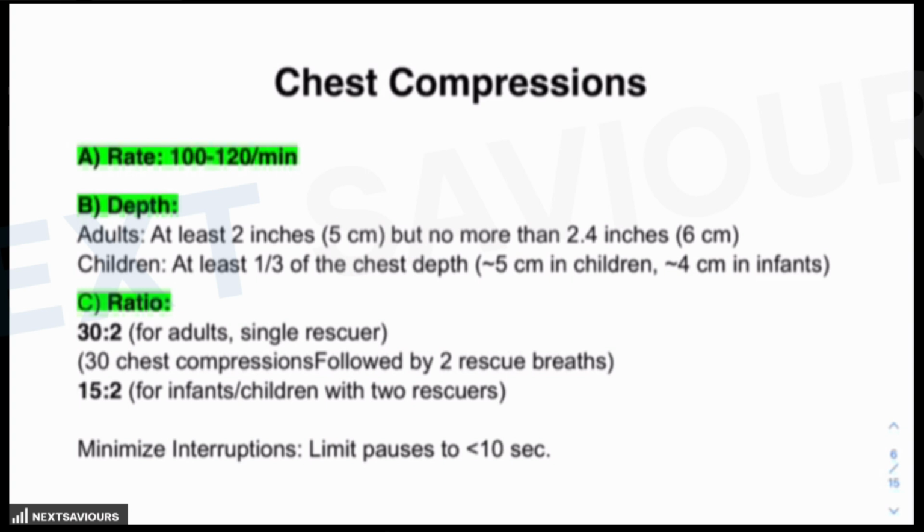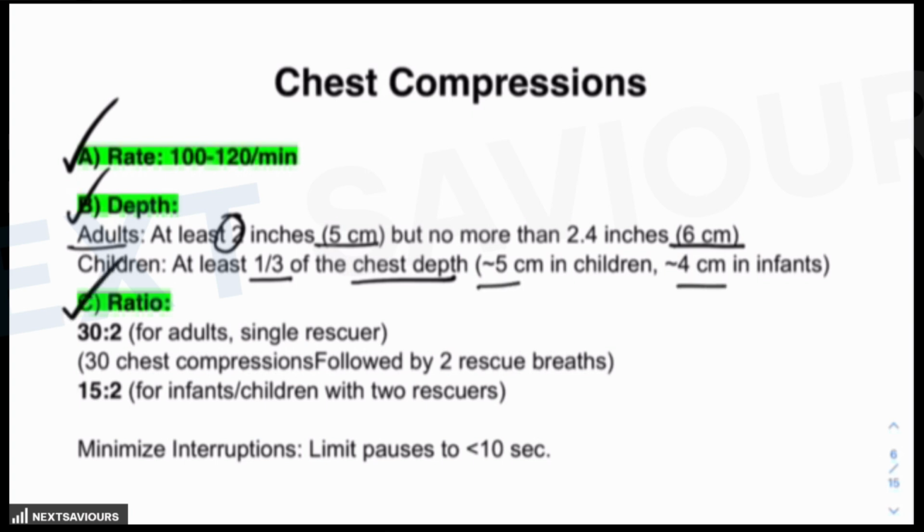Then obviously the first thing you have to start with is chest compression. The thing they ask multiple times is the rate: 100 to 120 per minute. All these are given according to the most recent American Heart Association guideline from 2020. Depth in adults is at least 2 inches, that is 5 centimeters, but it should not exceed 6 centimeters. In children, it should be one third of the chest depth, around 5 centimeters in children and 4 centimeters in infants.